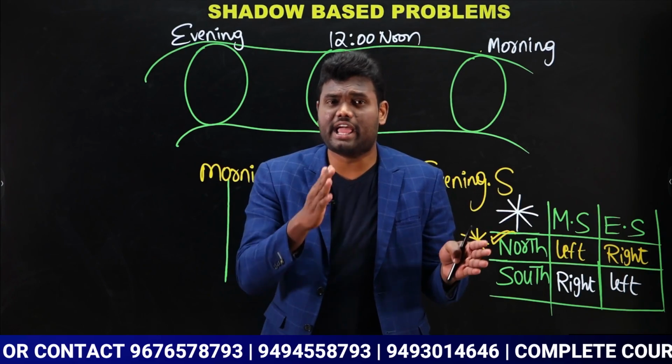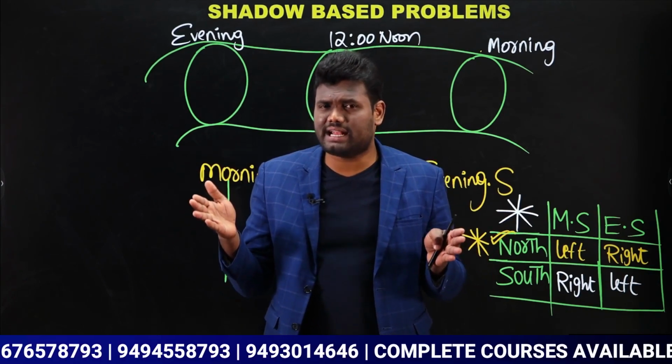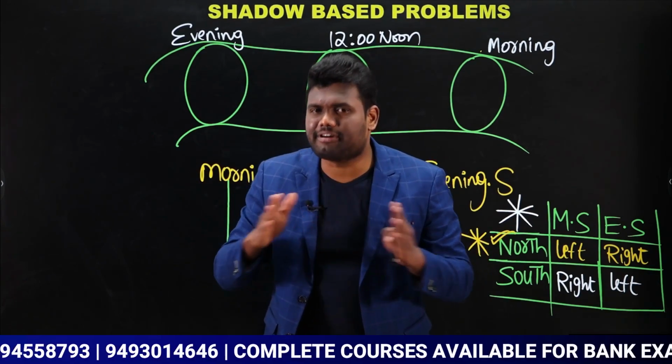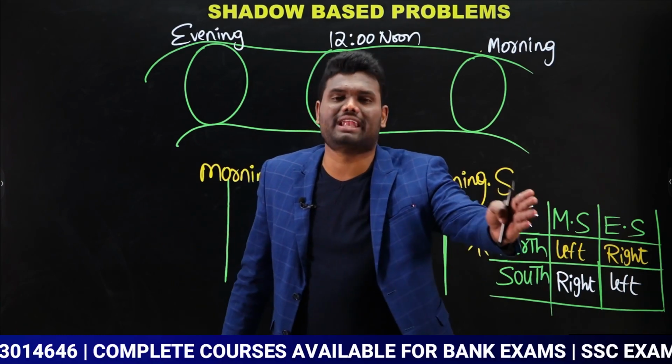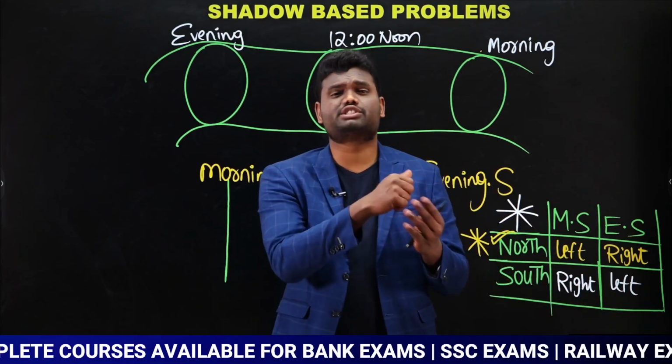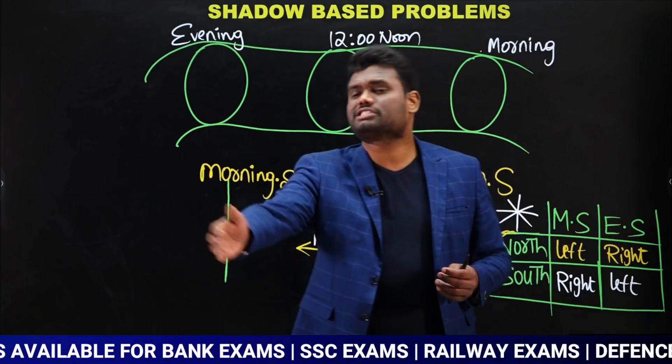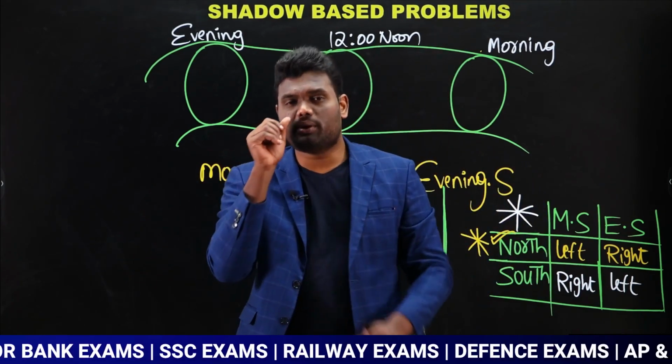Bike shadow on the left hand side, your shadow on the right hand side. Did you see it anytime? No, it will never happen. If your shadow is on the left hand side, the bike shadow also will be on the left hand side. If your shadow is on the right hand side, the bike shadow also will be on the right hand side.